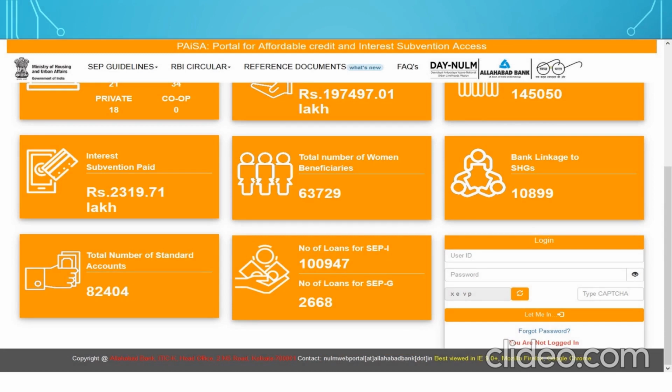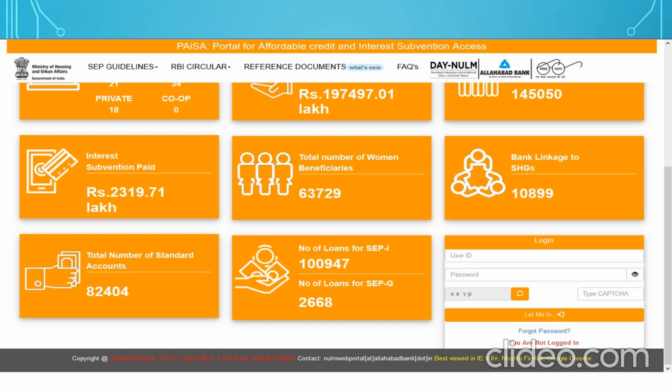As all of you know, the PESA portal is a portal for affordable credit and interest subvention access. The purpose of this portal is the seamless crediting of interest subvention in the beneficiary accounts in a digitalized manner.